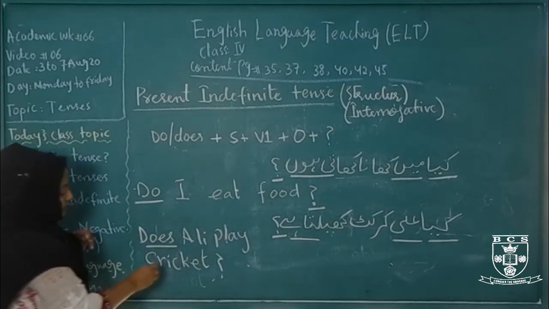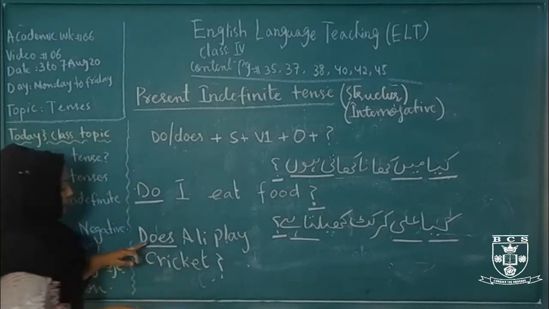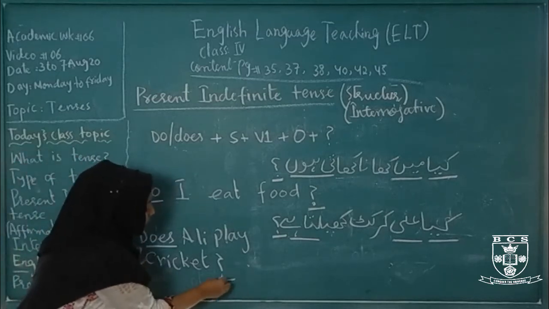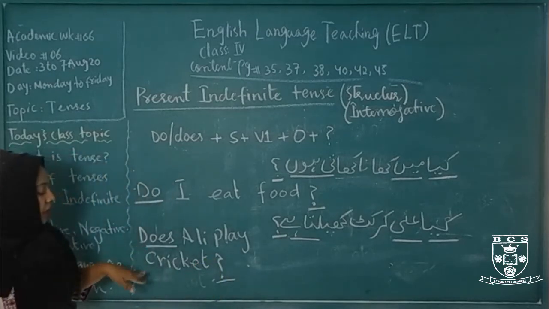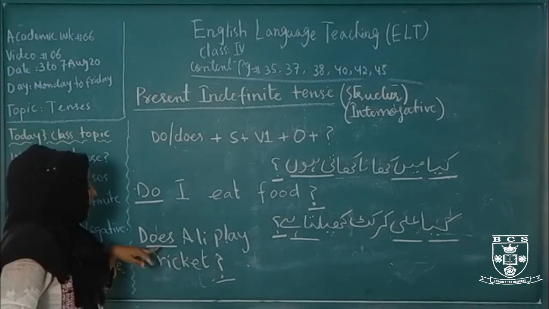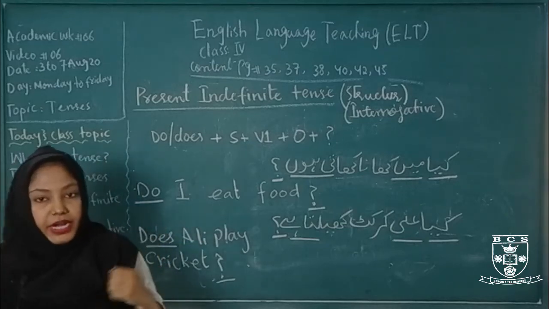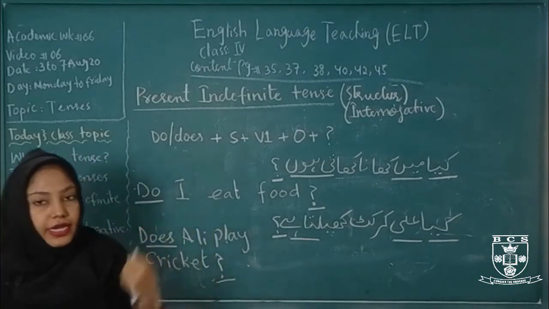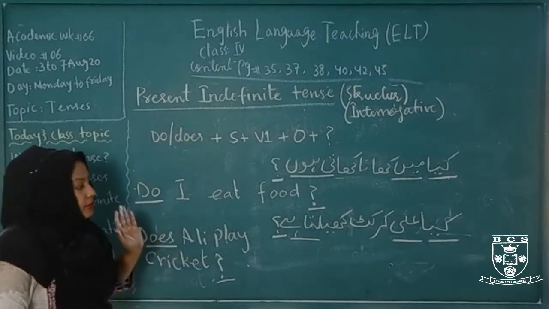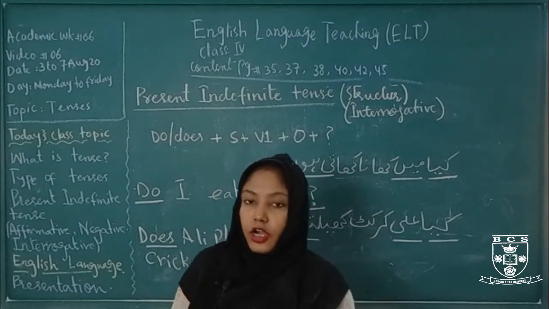Here, does at the starting of the sentence is the helping verb, and at the end there is a question mark. It means it is an interrogative sentence. Here does is the helping verb of present indefinite interrogative. So the sentence belongs to the kind present indefinite interrogative. This is how you will make these sentences, and I hope you have got this.